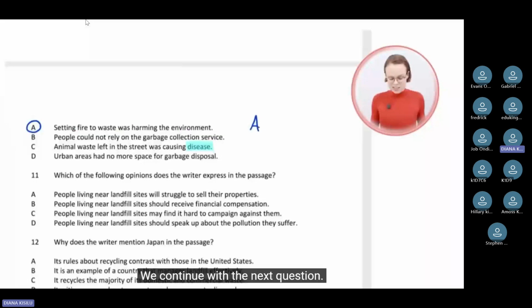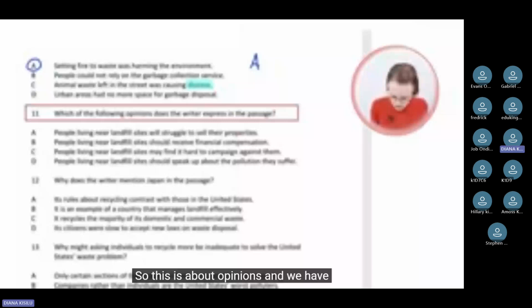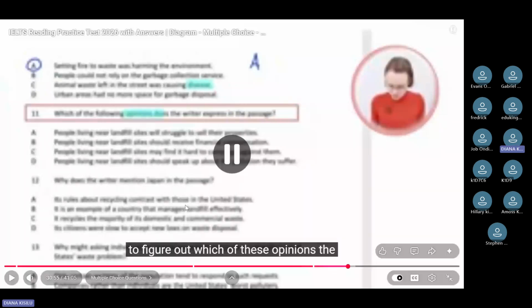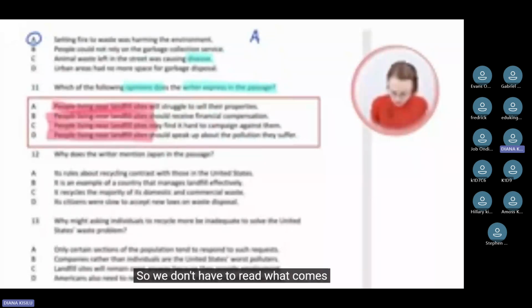We continue with the next question. Which of the following opinions does the writer express in the passage? So this is about opinions, and we have to figure out which of these opinions the writer expresses. So what are the choices? People living near landfill sites will struggle to sell their properties. People living near landfill sites should receive financial compensation. As you can see, the answer choice is all people living near landfill sites here. So we don't have to read what comes after that at this point.